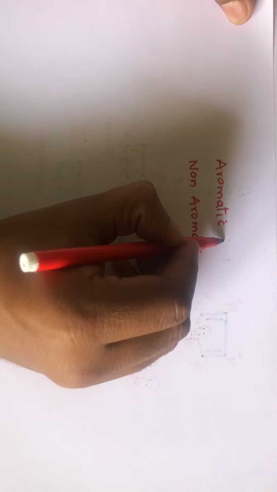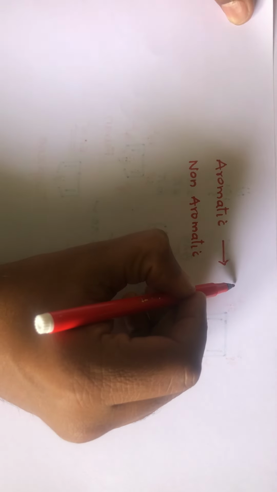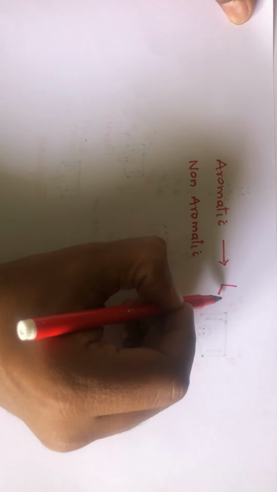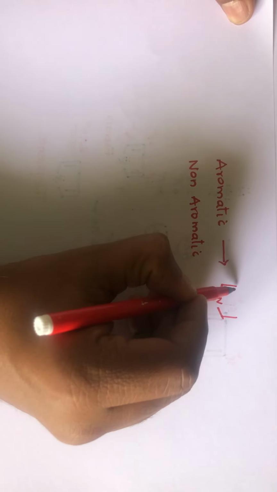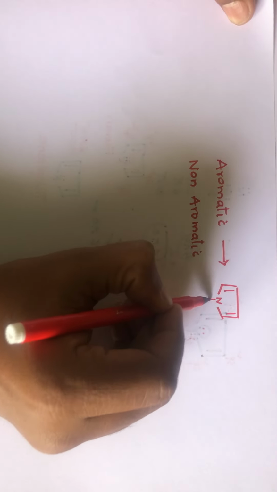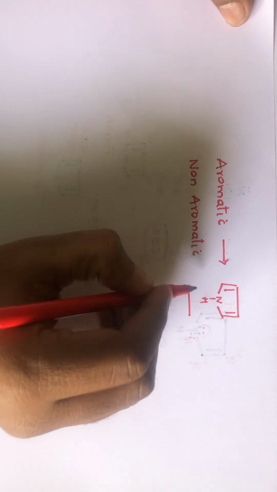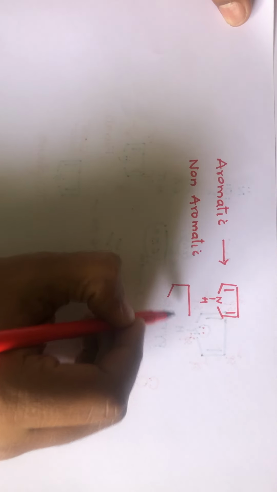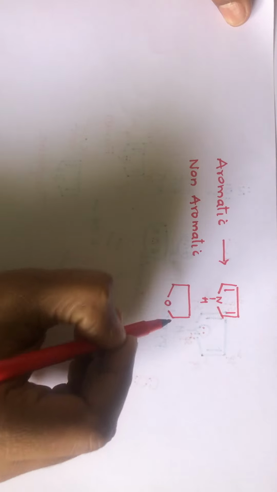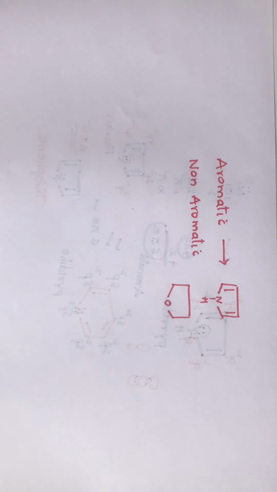If the heteroatom is present in an aromatic ring, for example this compound, this is called an aromatic heterocycle. If we have something like this, this is not an aromatic heterocycle.